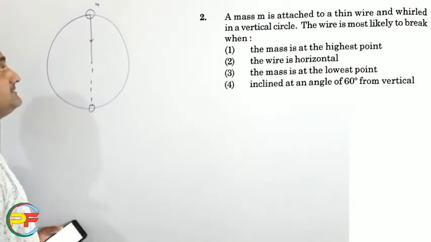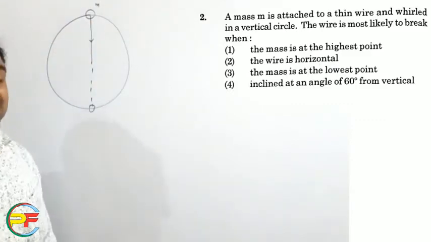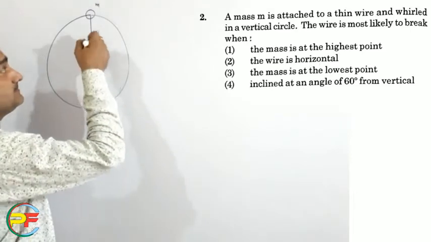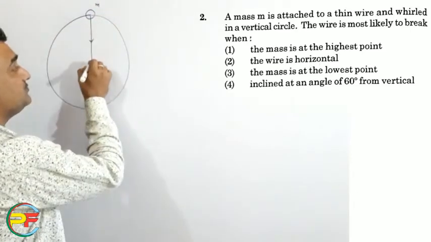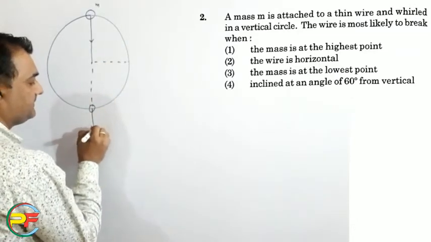So where will the tension be maximum? We know that when a particle moves in a circular path, the centripetal force acts, or you can say the pseudo force, centrifugal force acts.